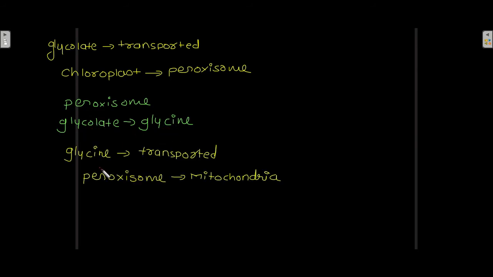This glycine is transported from peroxisome to mitochondria, where it is converted to serine, and carbon dioxide is evolved.